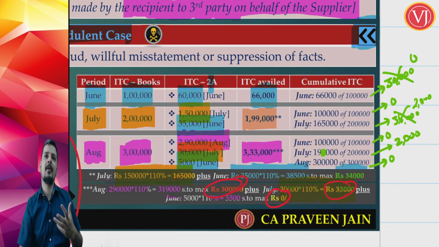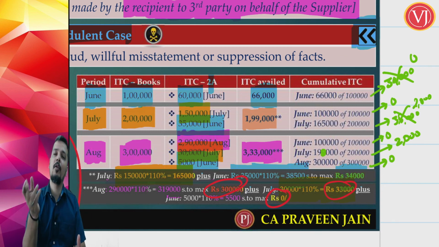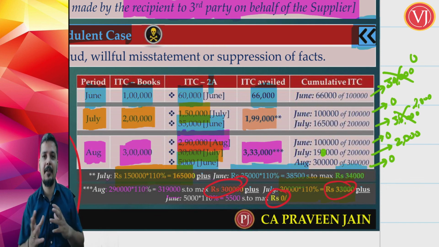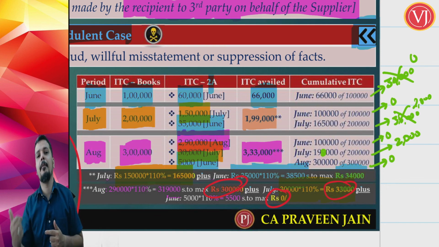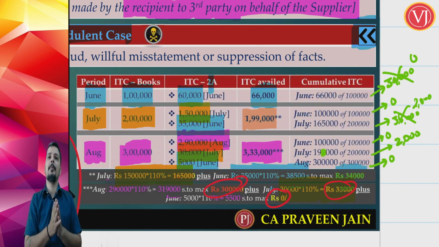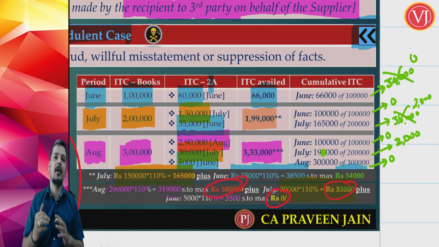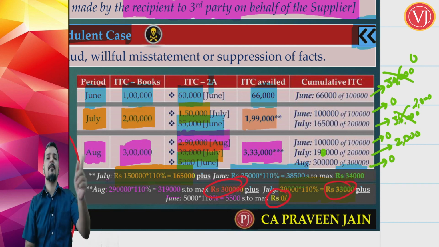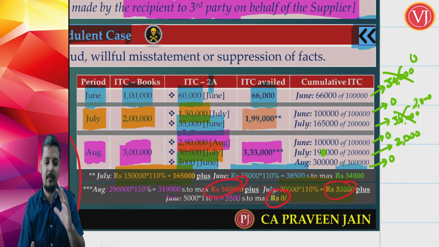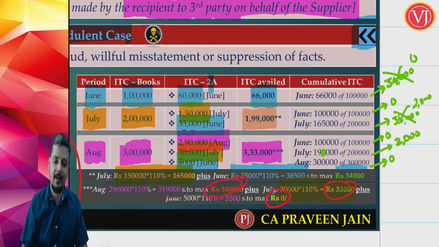When I go to September, I need not be worried about June and August because the entire credit is taken. I should be worried about July. So I should open my GSTR 2A of July again and work it out. This type of question may not be asked by ICAI, but still you have to be aware that this checking will be done month on month every time. Whenever there is a leftover credit of a particular month because of GSTR 2A plus 10% or books, whichever is lower, you have to open that month's GSTR 2A again next month to see whether the leftover credits have been reflected in your GSTR 2A or not. So that portion you have to work again and again.